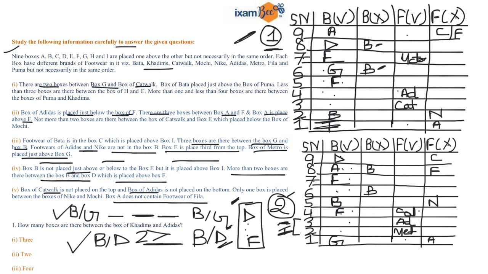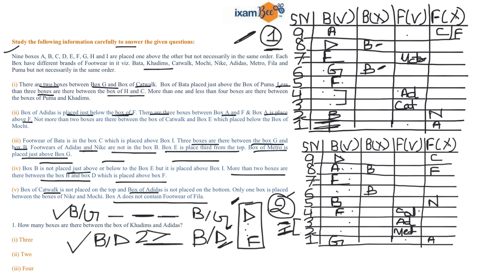Now if you read this condition that less than 3 boxes are there between the box H and C, so you can eliminate your first case, because these are the only 2 positions left for H and C. However, if you try fixing H and C in your case number 2, then you can easily accommodate them.